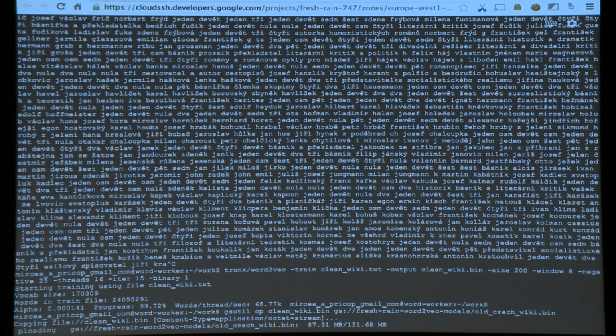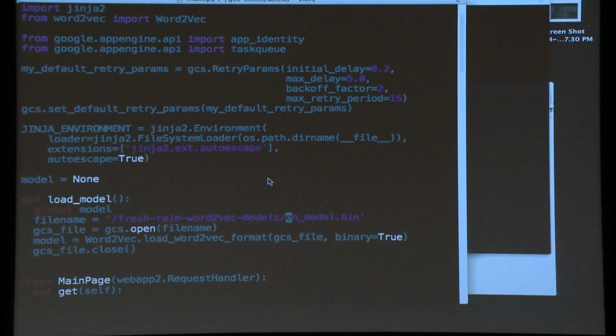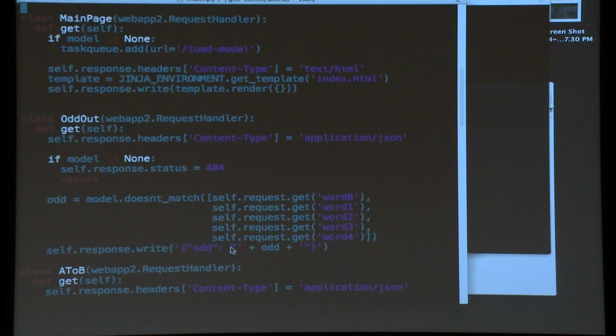And in the meanwhile, let's prepare the app. The app is Python, and it's using a port of the C implementation by a developer from Prague, actually. So all we have to do is read the file here, the old Czech model, open it with GCS, and we pass it into this Python implementation to read up. And the rest of the app just calls convenient methods like model.doesnt_match. So that's impressive.